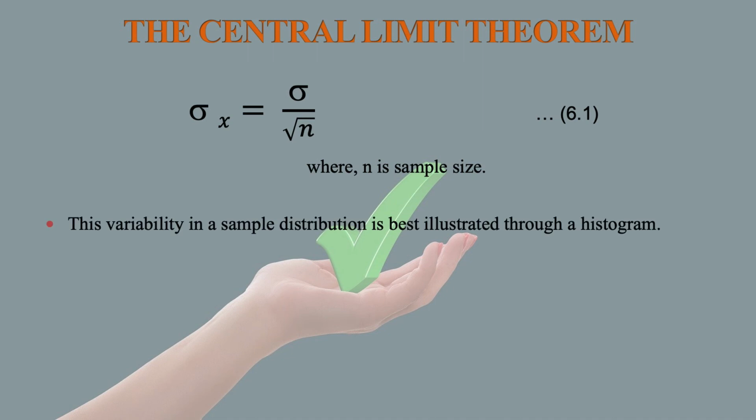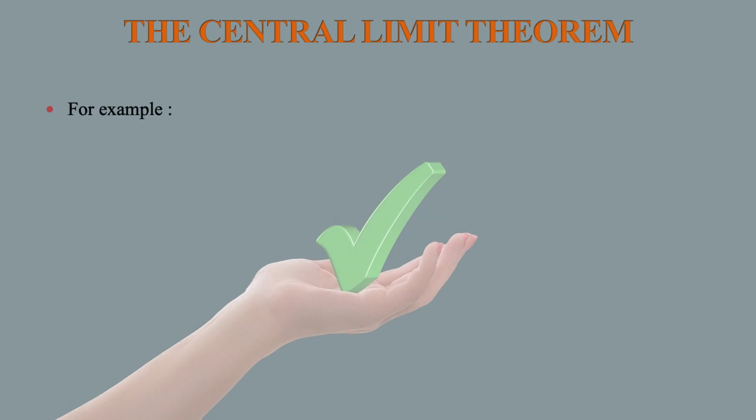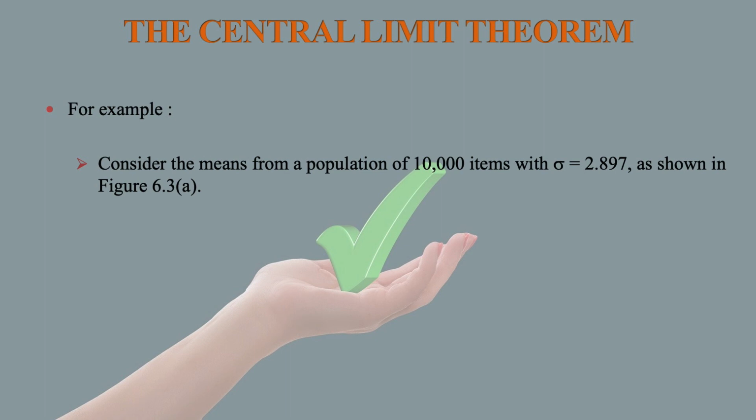The variability in a sample distribution is best illustrated through a histogram. A histogram contains vertical bars of the sample statistics, say mean. For example, consider means from a population of 10,000 items with sigma equal to 2.897, as shown in the next figure.